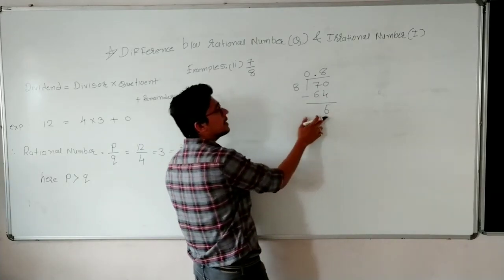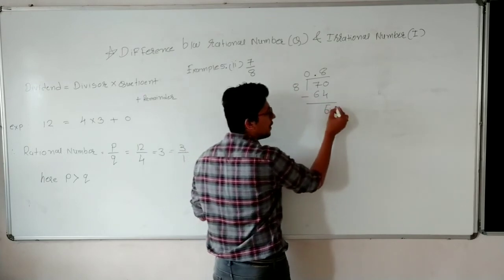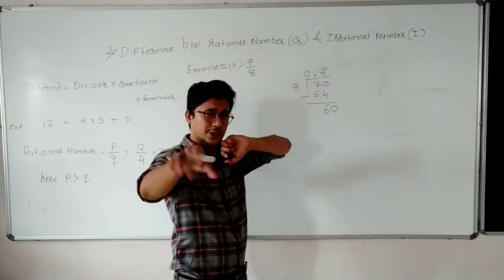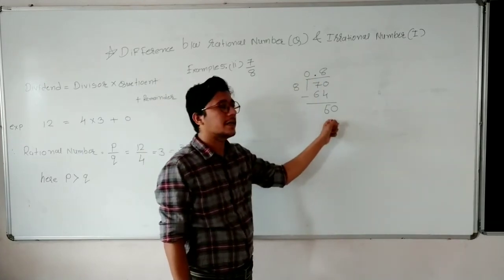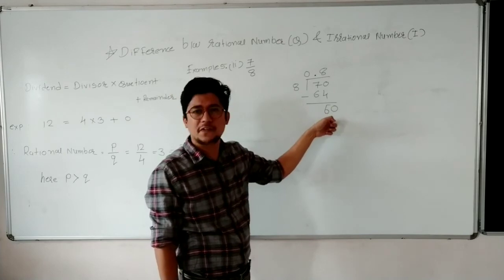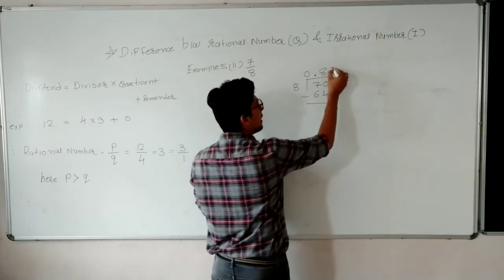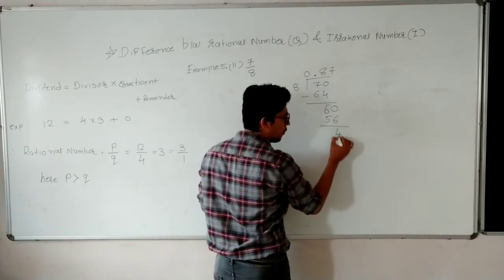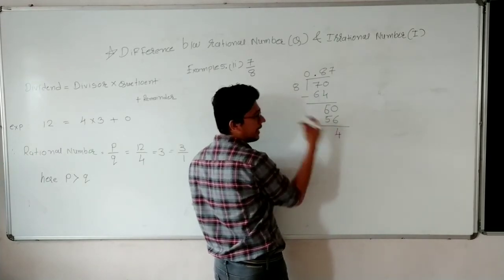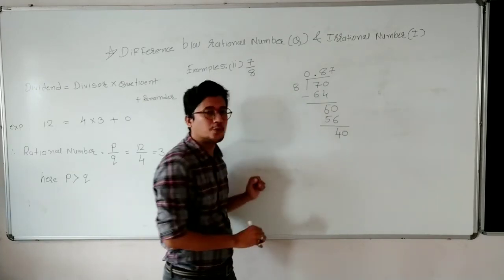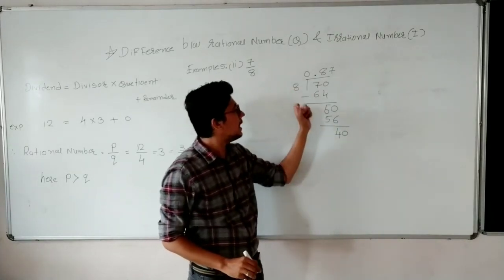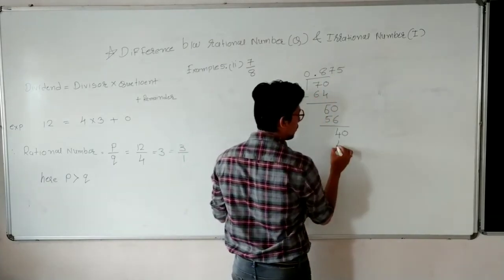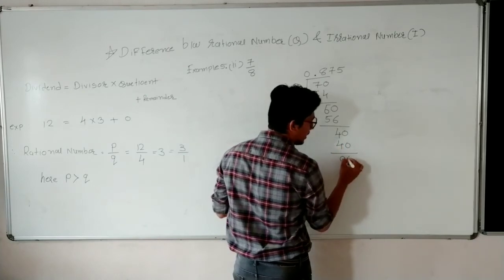Now again 6 is smaller than 8. Again what we have to do? We have to put a 0. Once point is given, then you don't need to put a point again. So 60 again. 8 sevens are 56, right? 8 sevens are 56. 60 minus 56 is 4. Again 4 is smaller than 8. So what you have to do? You have to put a 0. That 0 you have to divide by 8. 8 fives are 40. So now remainder is 0.